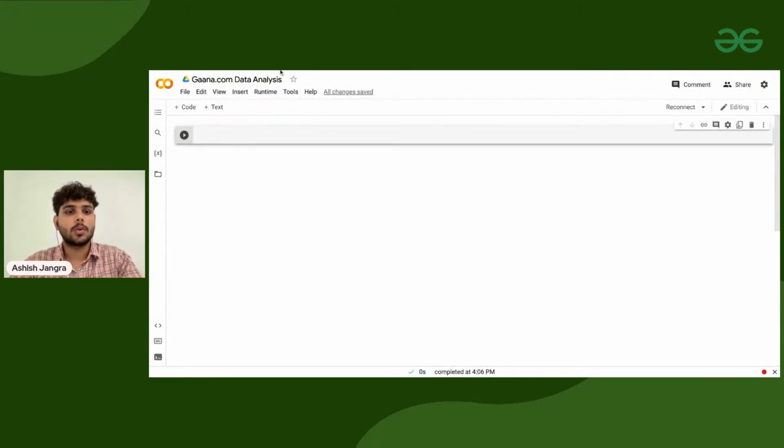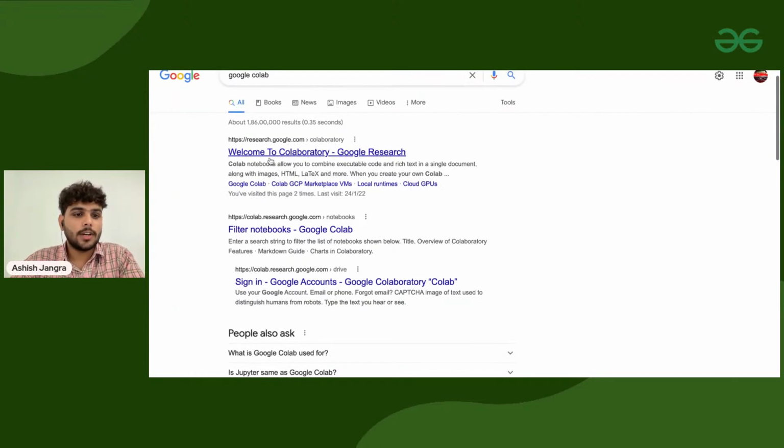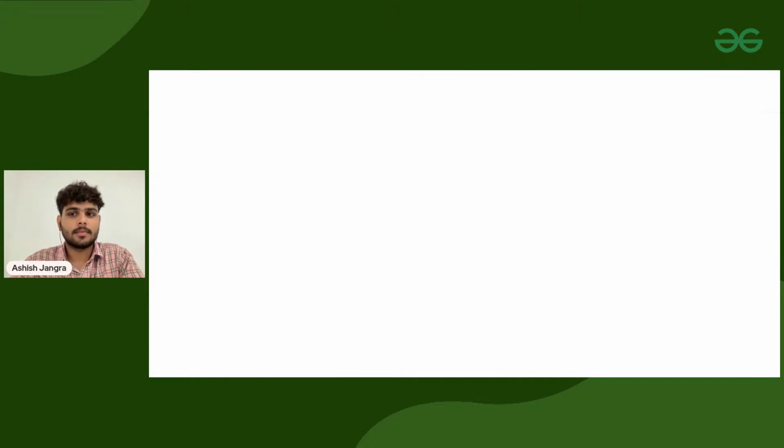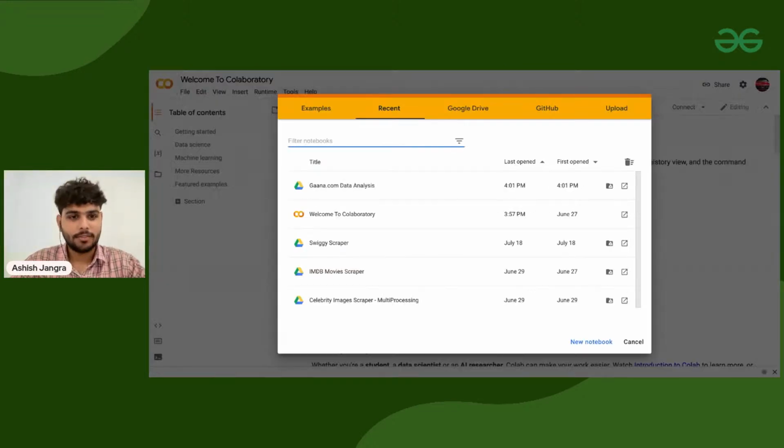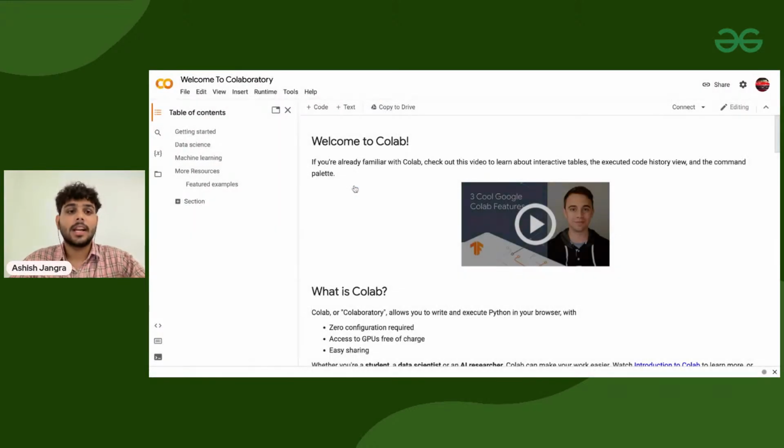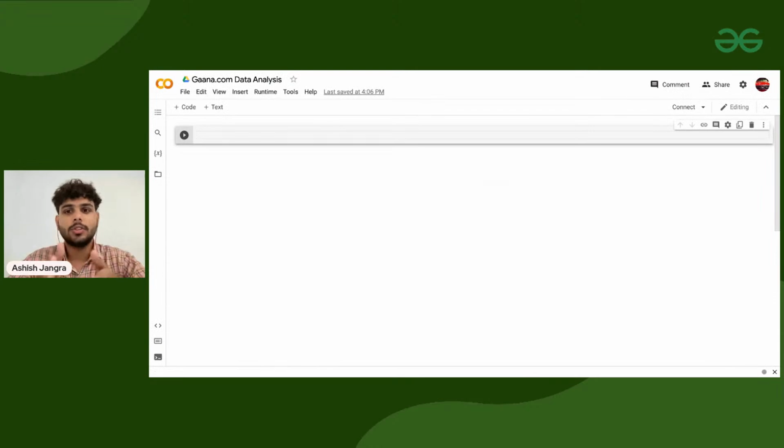If you don't know what Google Colab is, you can search on Google, go to the first link, and make sure to sign in first. Then just click on new notebook and a new notebook will be created. Because I have already created a notebook, this is how it looks. The code that we are going to write today, I'm going to share with you as well.